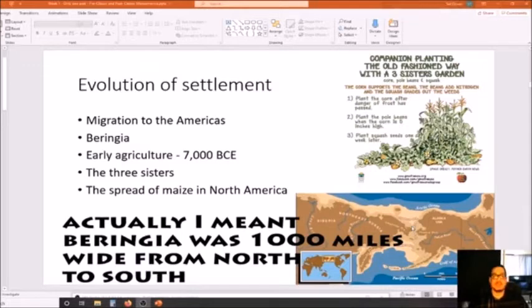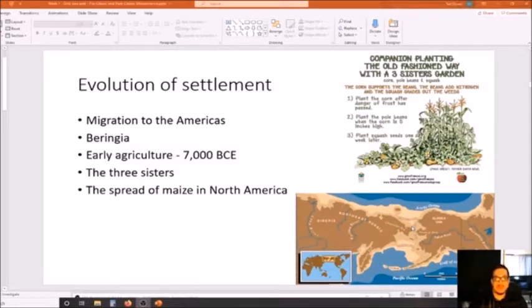Okay, and so the theory goes that Native Americans were hunting game. Okay, they were chasing after animals and hunting animals, following them, and these animals eventually led them across Beringia, this land bridge, and they made their way into the Americas gradually. Okay, it's a gradual migration. It's not like hundreds and thousands of Paleo-Indians came into the Americas over this bridge.